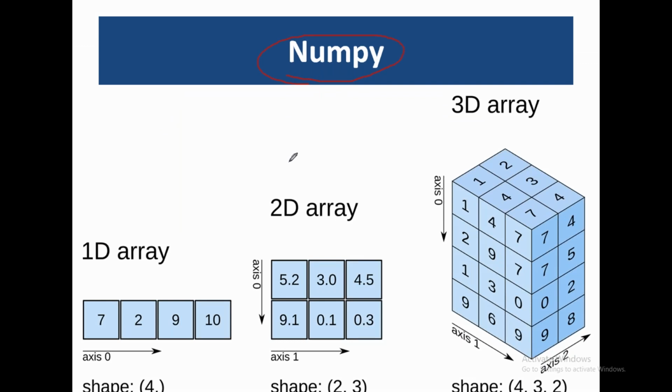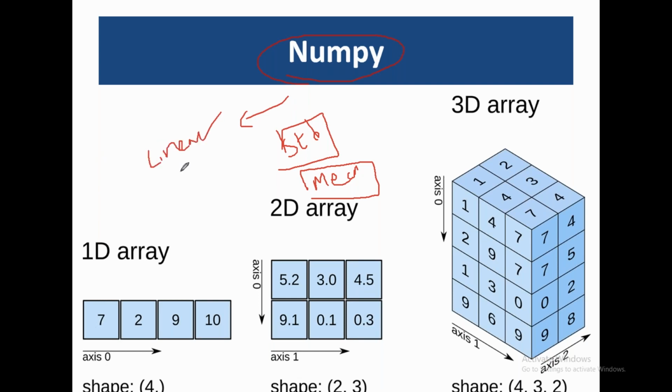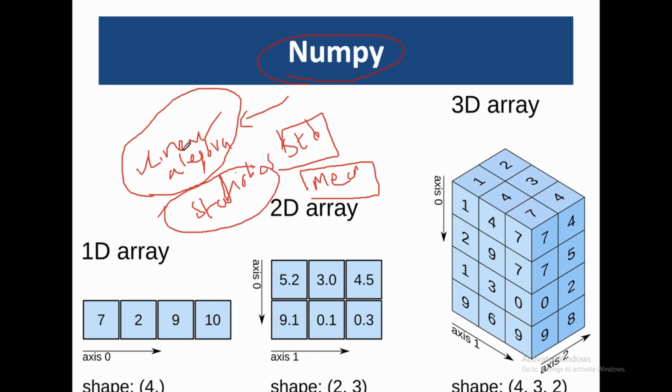Then you can do statistical calculations also. For example, if you want to find the standard deviation, you can find it. You can find the average or mean, standard deviation, and covariance. You can calculate all these parameters. It is useful for linear algebra and also useful for statistics. In machine learning, we have to use linear algebra and statistics. So NumPy provides all the methods required for linear algebra as well as statistics.